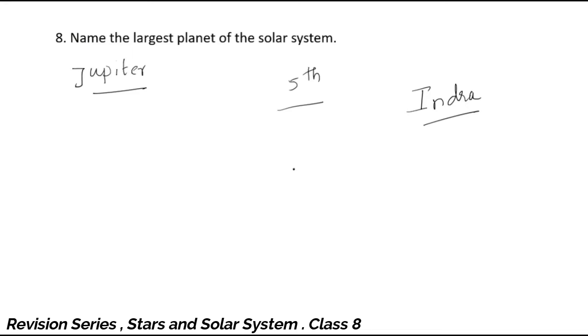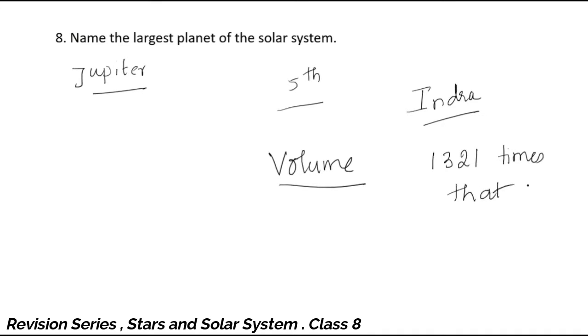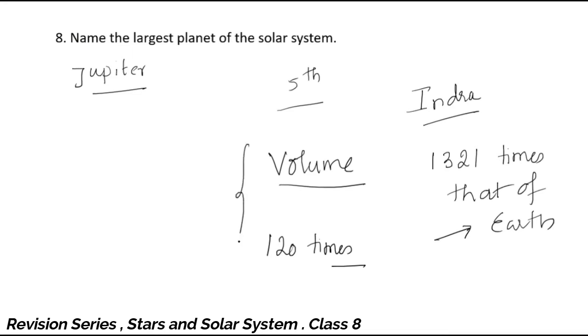The volume of Jupiter, compared to the Earth, is 1321 times greater than that of Earth. And its surface area is 120 times that of our Earth. So it is the biggest planet in the solar system.